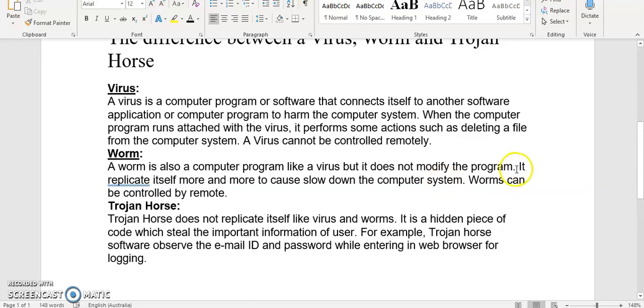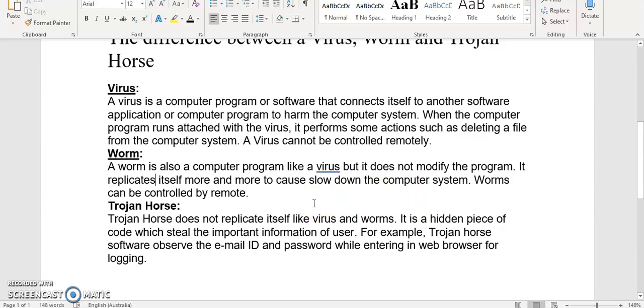Now we have the end of the sentence and the sentence starts. So it replicates. Now see, the grammar checker is also helping me there. It replicates itself more and more to slow down the computer system. So this time he or she has done well. They've got the computer system. But let's make the sentence structure better.